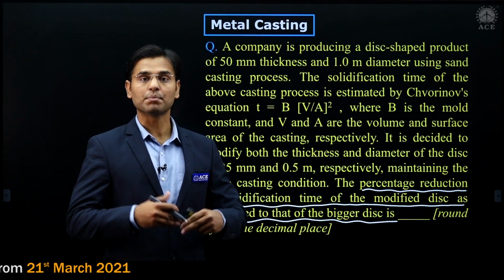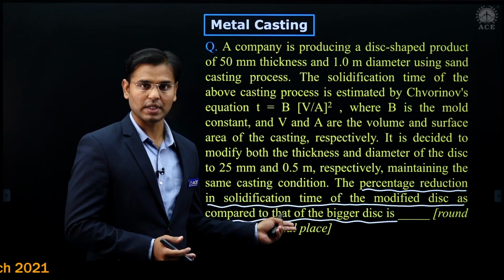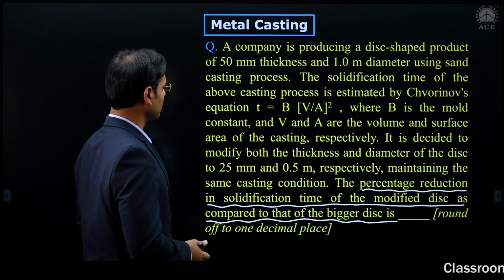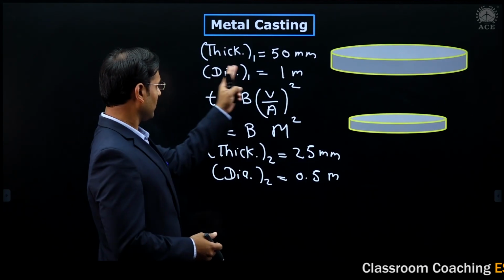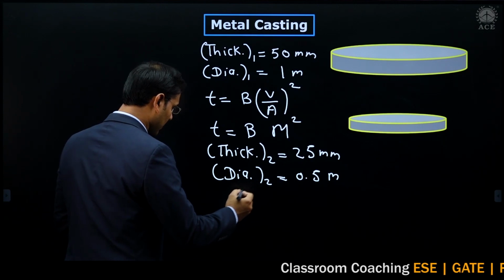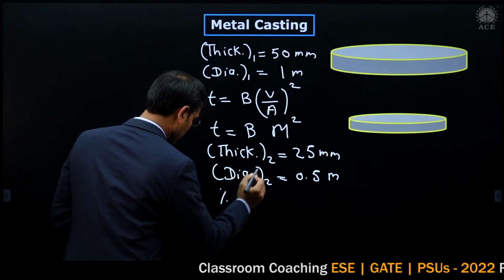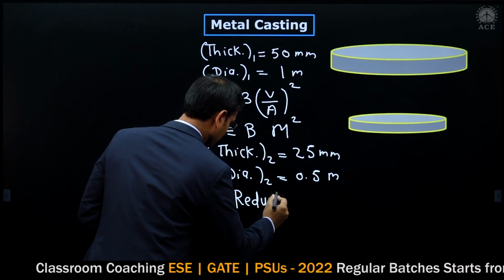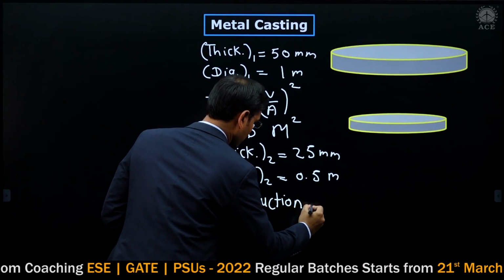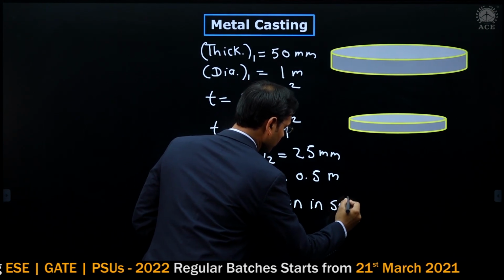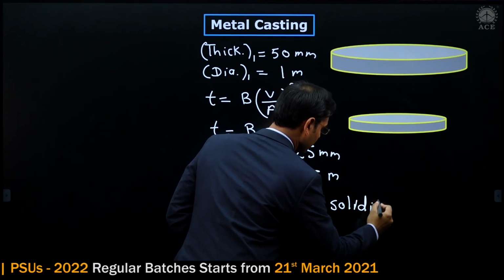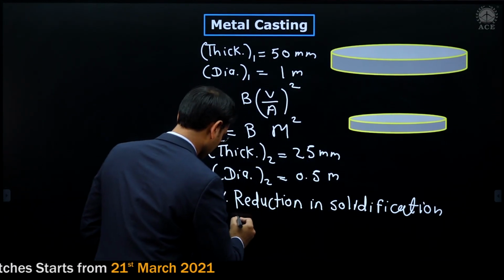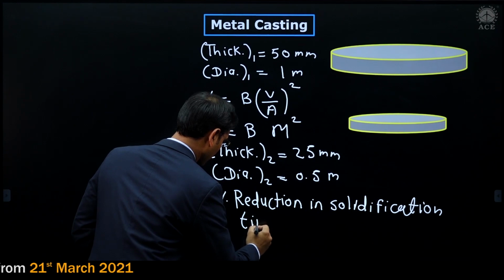That percentage comparison we have to show here, correct? Now I am solving. This is the given data and we have to calculate the percentage reduction in solidification time.